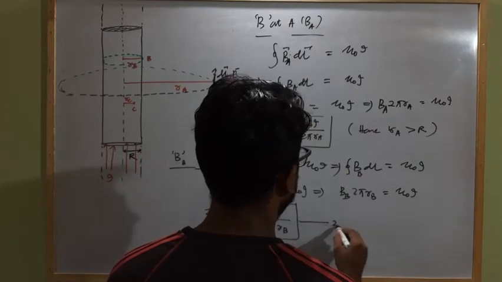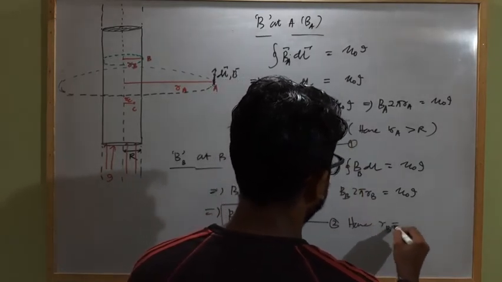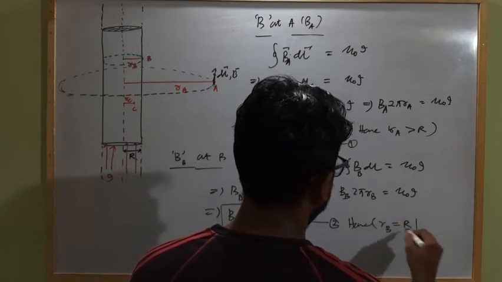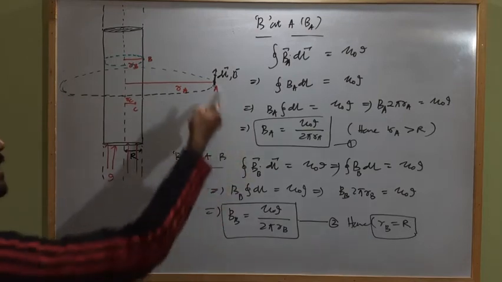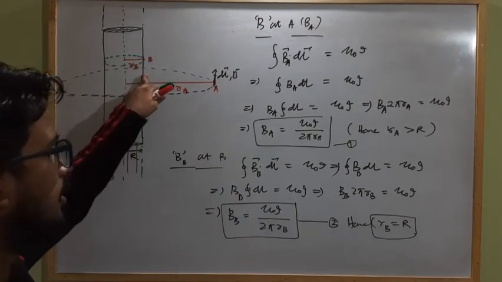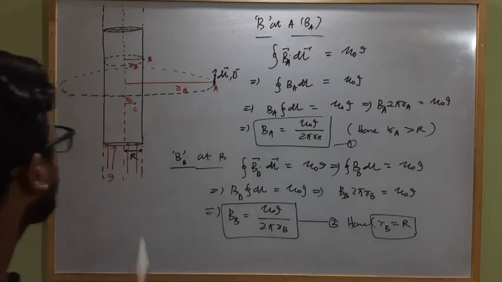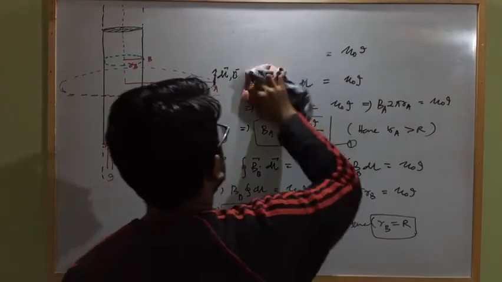Here this is equation 2, this is equation 1. Here rB is equal to the radius of the current carrying conductor. Clear? These are the 2 points beyond the cylindrical current carrying conductor and on the surface of the current carrying conductor, and the third one, point C, is inside the current carrying conductor. So now we have to calculate B at point C.